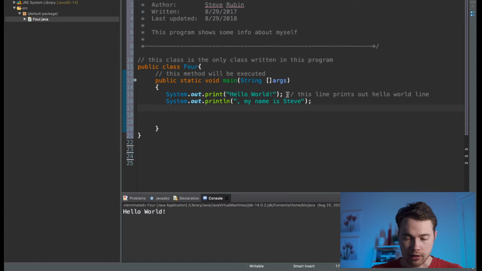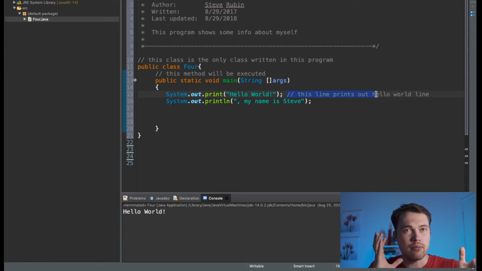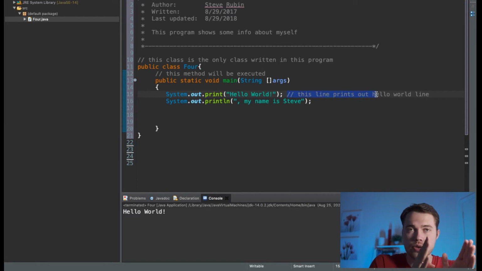So you see this double slash, and then some text, and this text is naturally formatted in a way of general Java formatting, right? So this text just makes much more sense when you're reading it. Why is that? That text is called a comment. That is a small comment, and that's a huge comment. What Eclipse is doing, it colors those comments in a different color, for example in gray, such that you would be able to visually quickly distinguish what's actual code and what's a comment. So a comment is a piece of text without any formatting.